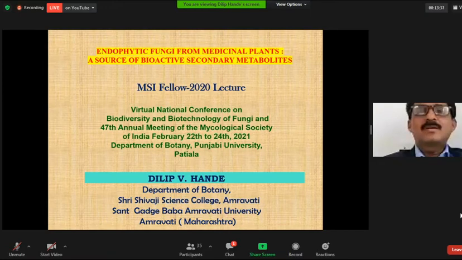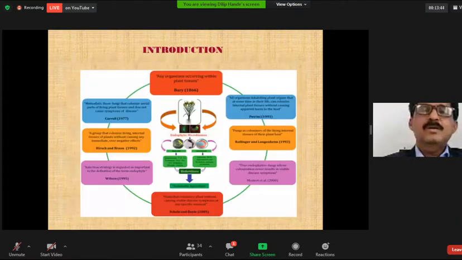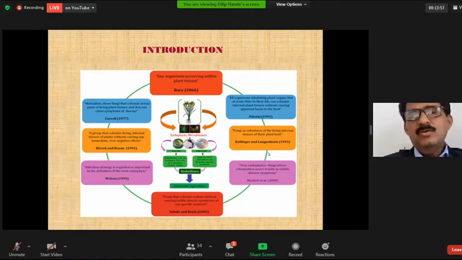I am presenting my topic, endophytic fungi from medicinal plants, the source of bioactive secondary metabolites. So everybody knows the endophytes. These endophytes grow inside the host without any symptoms, that is, asymptomatically. Most of the scientists who coined the term endophytes defined them as any organism occurring within the plant tissue.